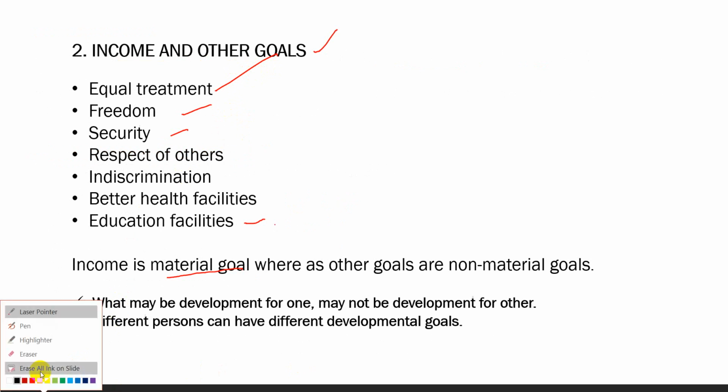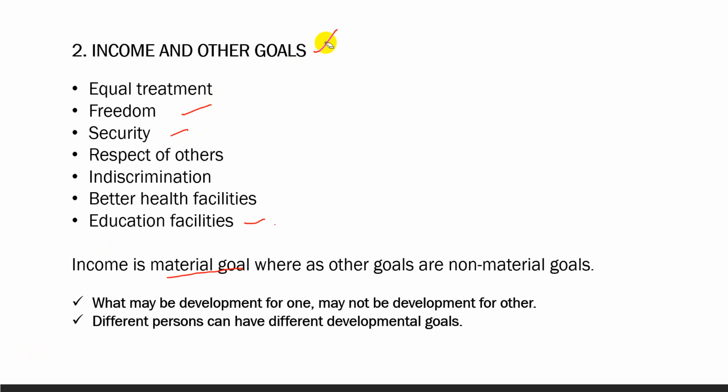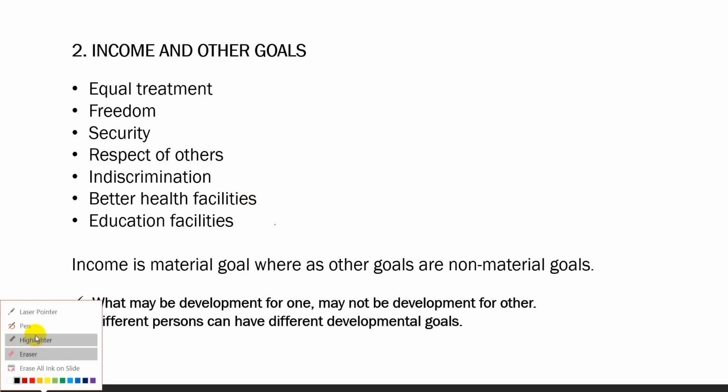But money is not the only goal of human beings. There are other goals, such as equal treatment, freedom, security, respect of others, non-discrimination, better health facilities, and better education facilities. This will be clear from this example of how the other goals are important in life.